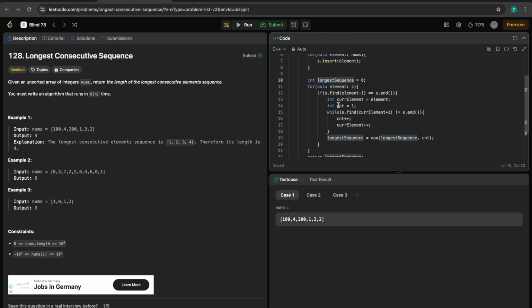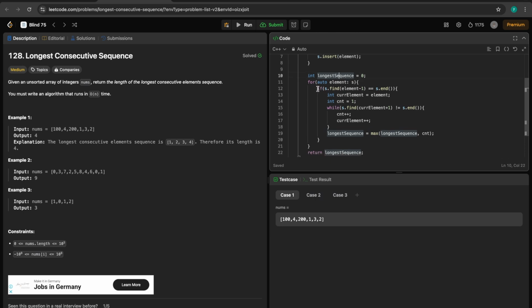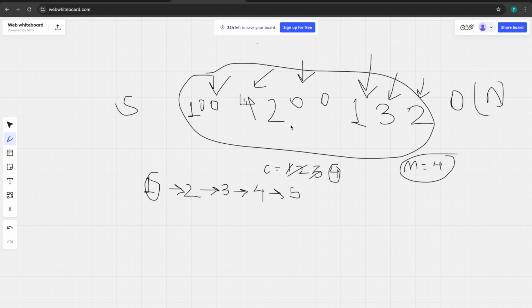Let's say we will check whether we encounter the previous element to this element. This condition I will explain to you. As we discussed, every time we need to go over each element of the set.